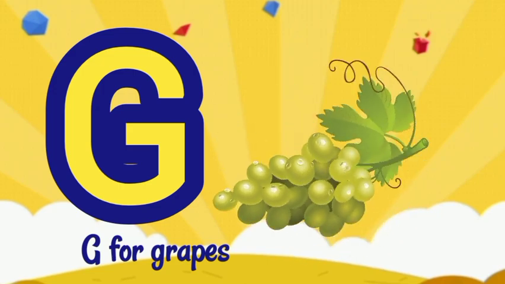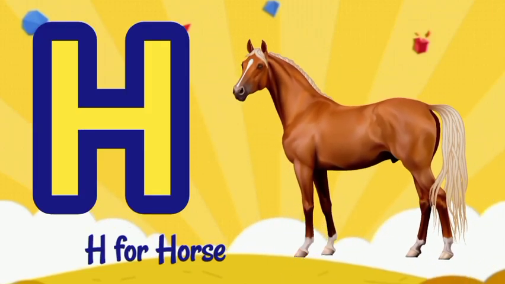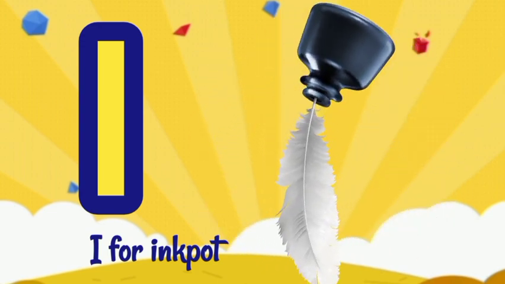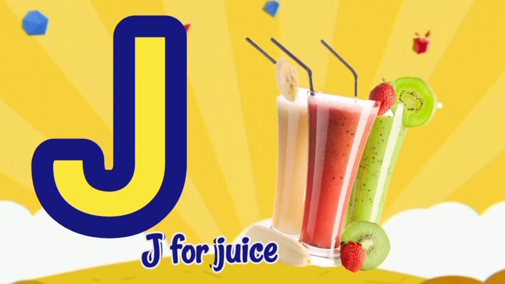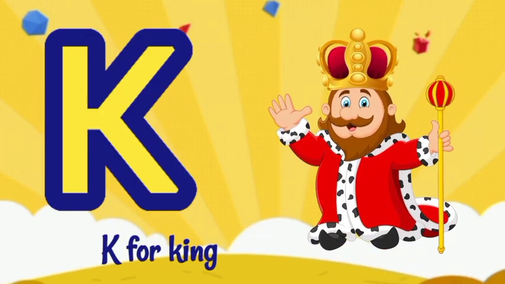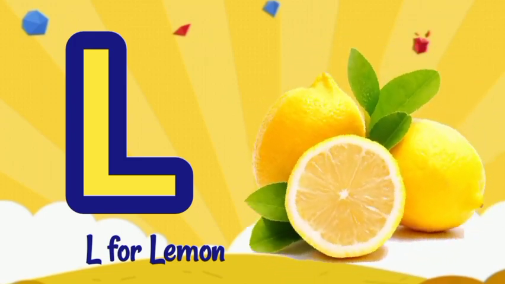G for grapes, grapes means angur. H for horse, horse means ghoda. I for inkpot, inkpot means dawat. J for juice, juice means juice. K for king, king means raja. L for lemon, lemon means nibu.